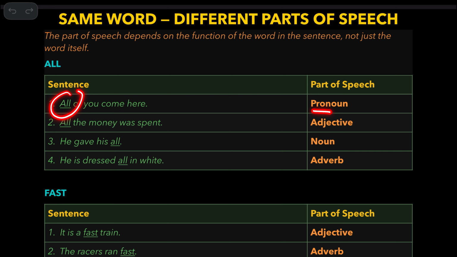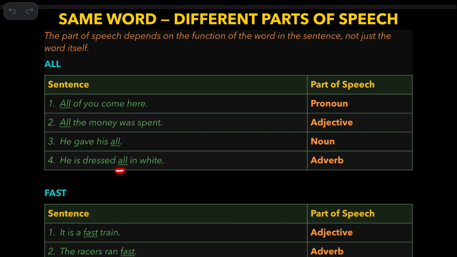All is a pronoun because it actually refers to people without taking their actual names. All the money was spent. It's an adjective for noun. He gave his all. It works like a noun. He gave his money. Money is a noun. He gave his book. Book is a noun. So this does the work of a noun. So you call it a noun.